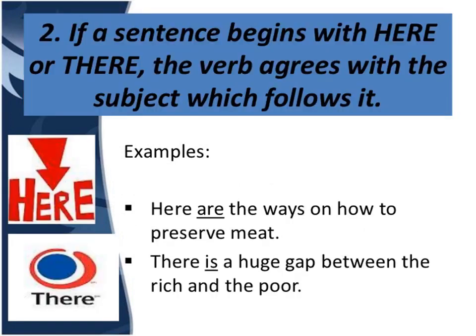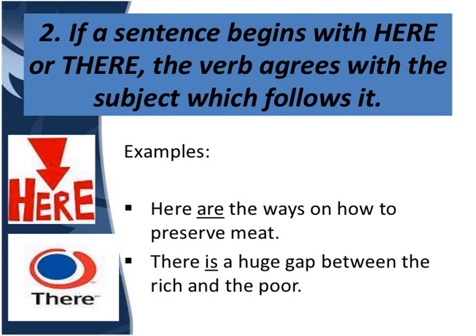Second rule, if a sentence begins with here or there, the verb agrees with the subject which follows it. That means if the sentence is beginning with here or there, then the verb is to be applied according to the subject. For example, here are the ways.